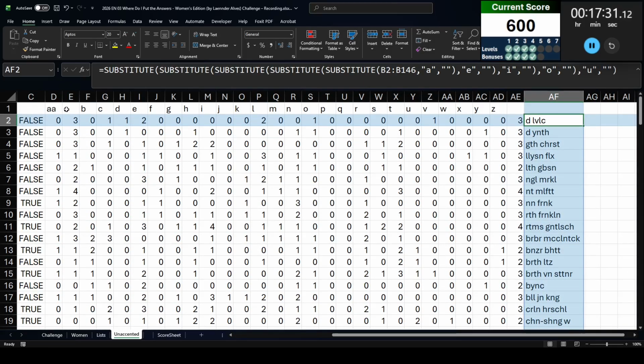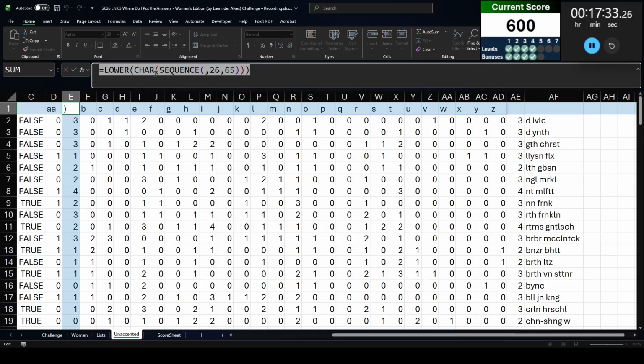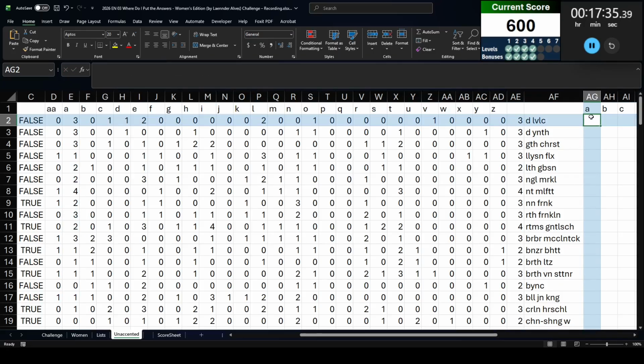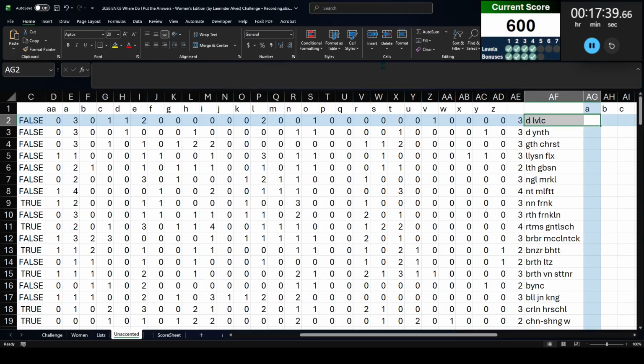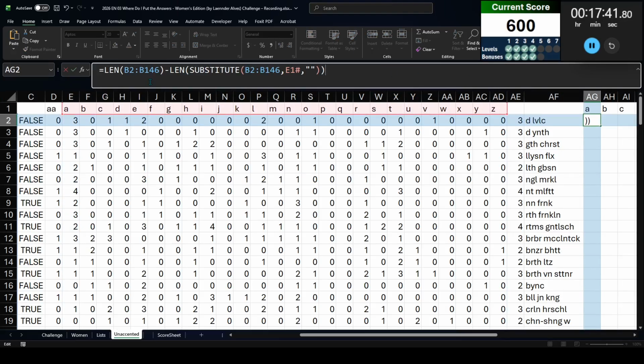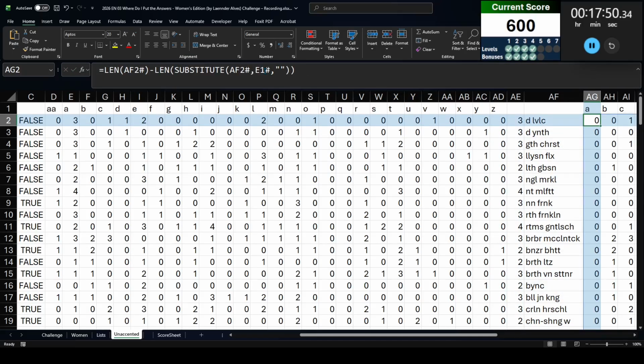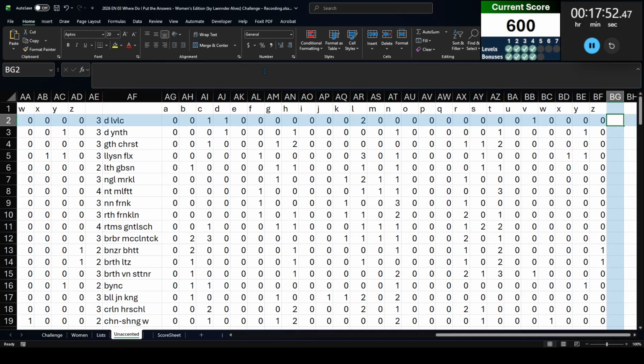Now once again, I think I am going to do the same formula over here. And I'm going to do this same formula over here, but instead this is going to be AF1, AF2 hash. Yep, that gets all the names out. Put that here in the substitute as well. So now we see how many consonants there are.